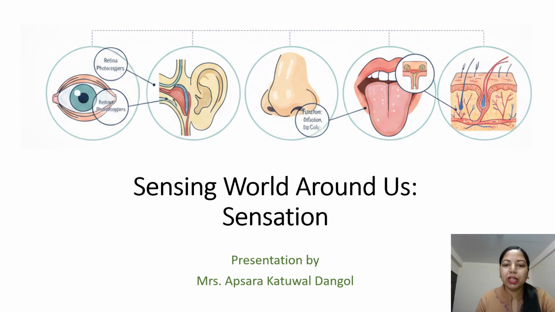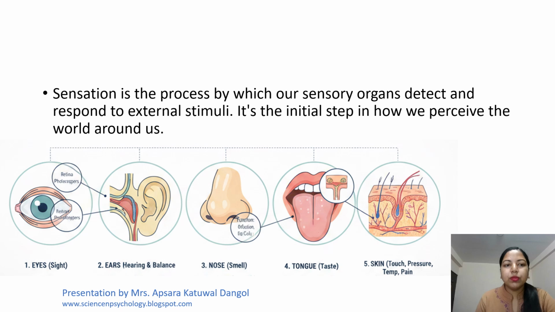Today we are going to learn about sensation, sensing the world around us. So while defining sensation, it is the process by which our sensory organs detect and respond to external stimuli. It is the initial step in how we perceive the world around us. As you can see, our sense organs like eyes, ears, nose, tongue, skin, these help us to process and detect and respond to the external stimuli.